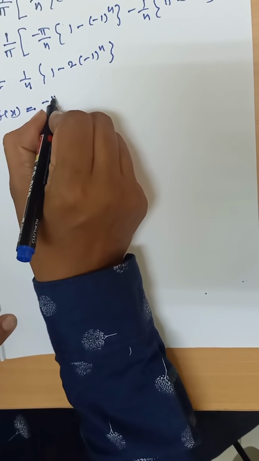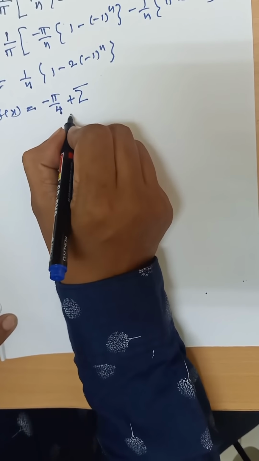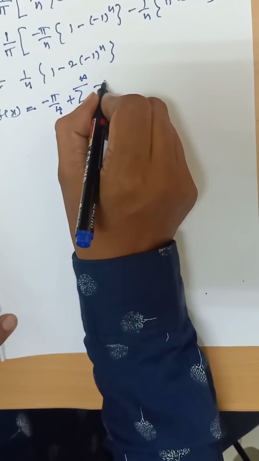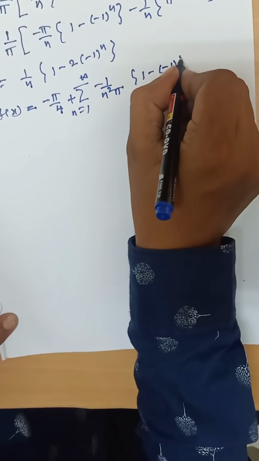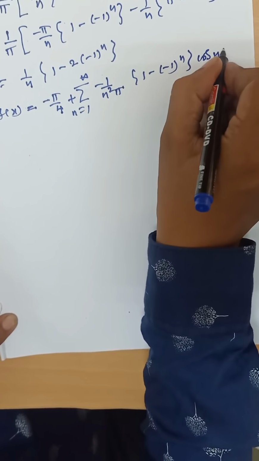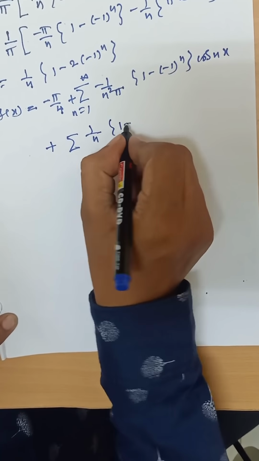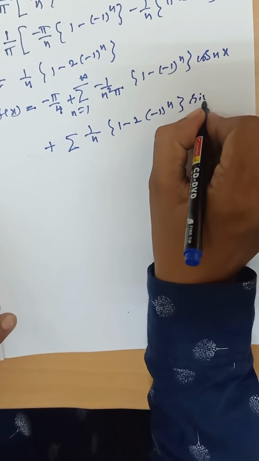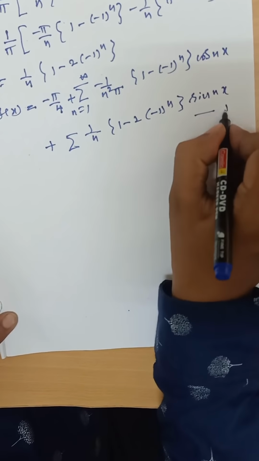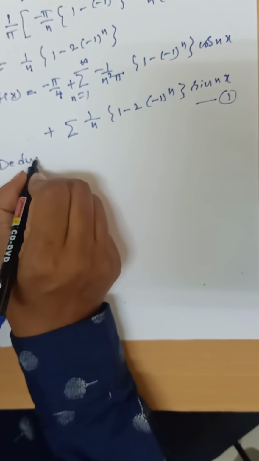Therefore, you construct the Fourier series by using a0, an, bn: minus pi by 4 plus summation n from 1 to infinity of minus 1 by n square pi into 1 minus of minus 1 power n into cos nx, plus summation 1 by n, 1 minus 2 times minus 1 power n into sin nx. So this is the required, you call equation number 1. Now series deduction.